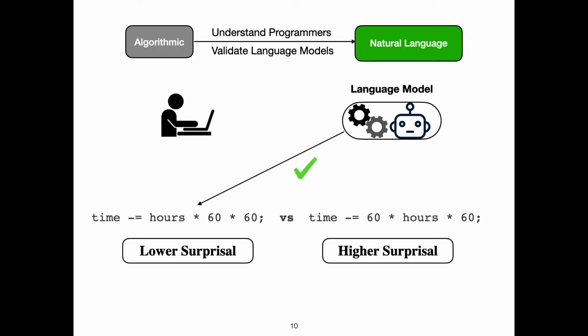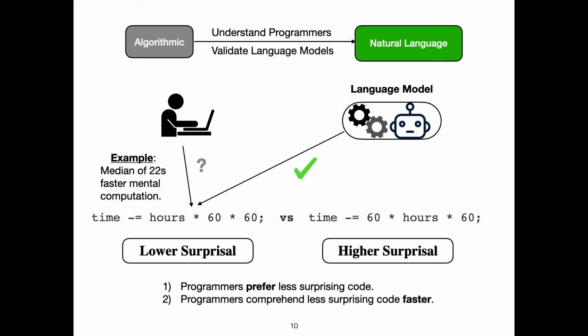All other things equal, when a language model finds something less surprising, how do people relate to it? We've found that people tend to prefer, and comprehend faster, code that language models find less surprising. This helps validate language models on code and provides a new task to compare the quality of language models and understand how programmers model predictable code.